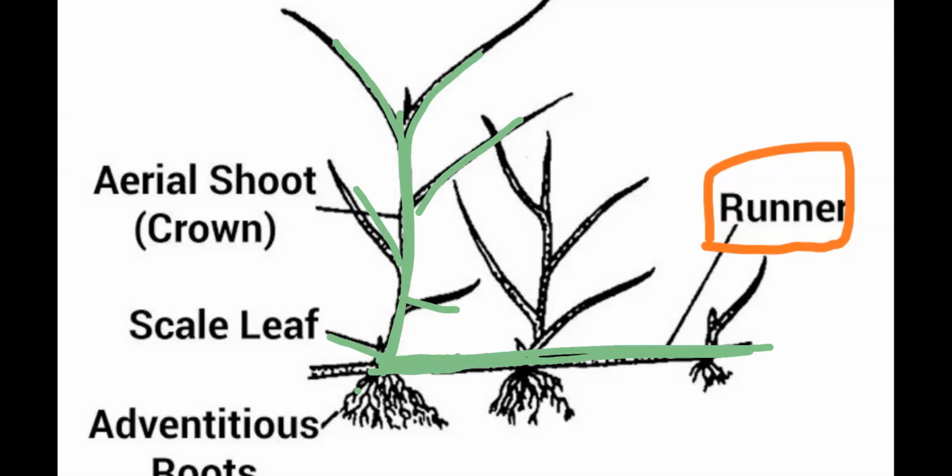And remember, on the stem, which structures are present? On the stem, nodes and internodes are there. Nodes are there. In between, internode regions are present. Now, where the nodes are present, can you tell me which tissues are there?